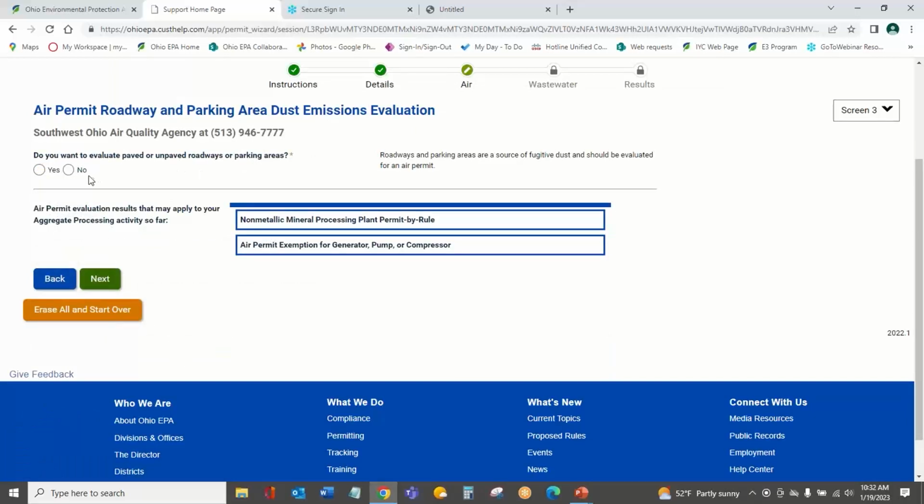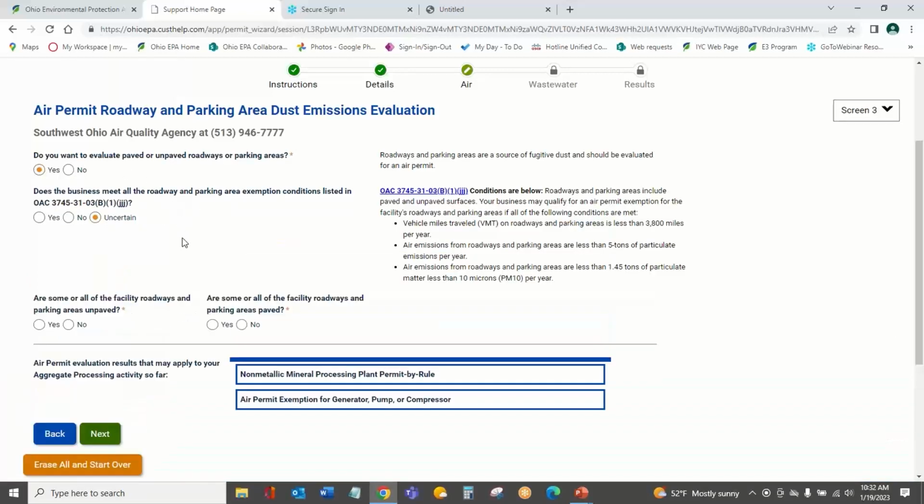We're going to keep going, and we're going to evaluate paved or unpaved roadways or parking areas. So it wants to know, do I want to evaluate whether I have permitting requirements for those? I'm going to say yes. And it says, does the business meet all the roadway or parking area exemption conditions listed in OAC 3745-31-03(B)(1)(jjj), which is kind of complex language? The good news is that those conditions, it's only 3 conditions, are spelled out for you right next to this question. So you can come over here and look at, what does that mean?